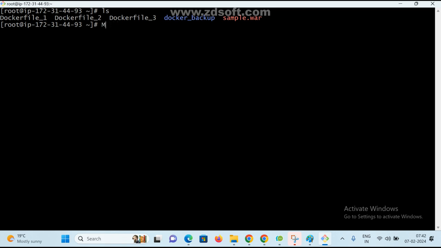First move this with mv to Dockerfile. Okay. Now just assume I don't have anything. See here, docker images, I don't have any, and docker ps -a.